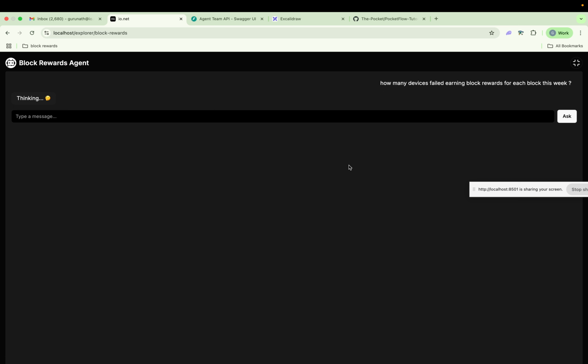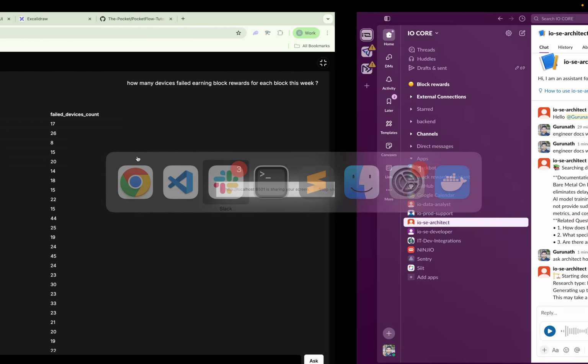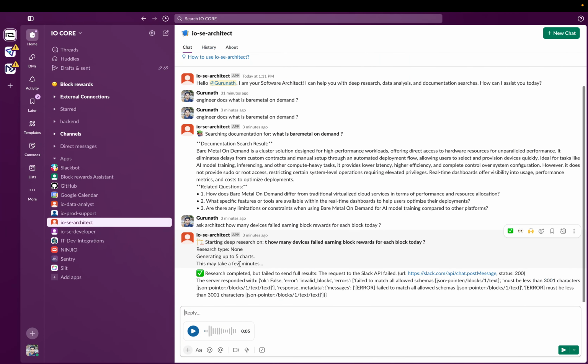So this is again going to the docs agent. It'll come up with a question, go through the question, and then come up with the answers, and then a good interactive visualization. All these things are possible now, we are able to do that with these agents. Let's see the architect now, whether it is completed or not. Okay, I think the architect has some issue, but this is because of the Slack thing.